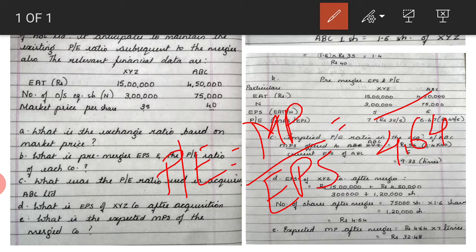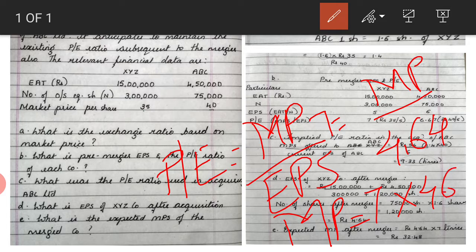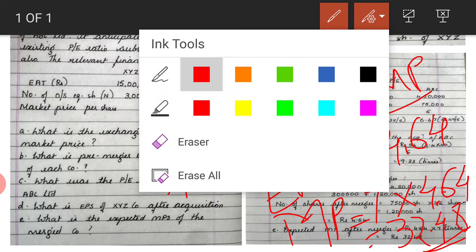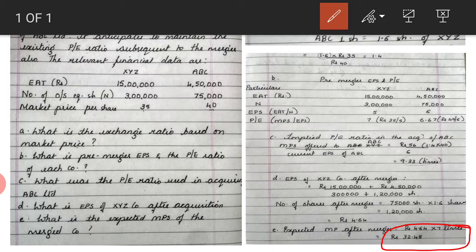So what is the PE ratio? The current PE ratio of XYZ is 7, and we have to calculate market price. So what would be the market price? Market price would be 7 into 4.64. So 7 into 4.64 gives you 32.48. So the market price would be 32.48, and that is what we have done over here. Okay, I hope you're clear with this calculation of market price, right? It is using the same formula of PE ratio. We have used the formula of PE ratio and substituted the values, and we have got the market price